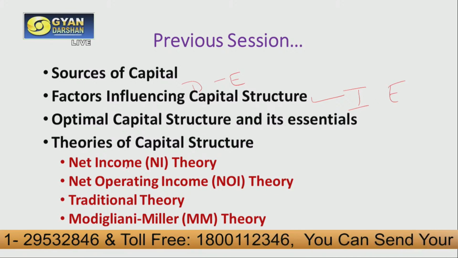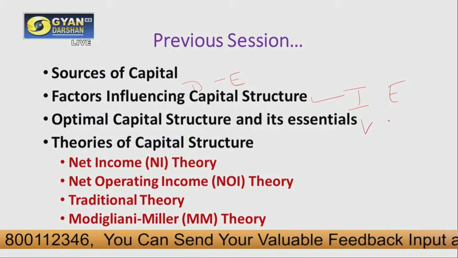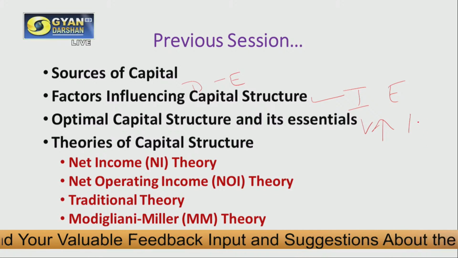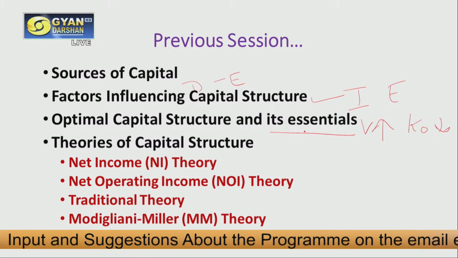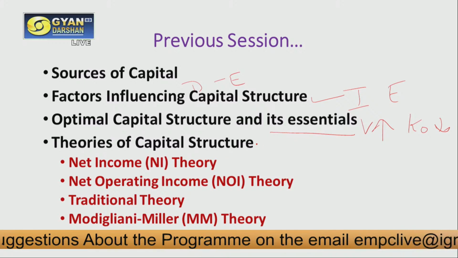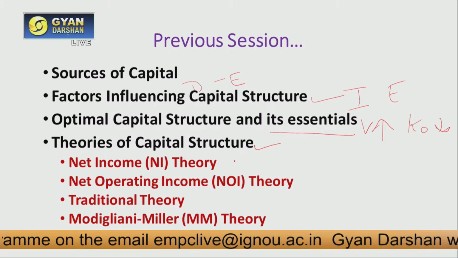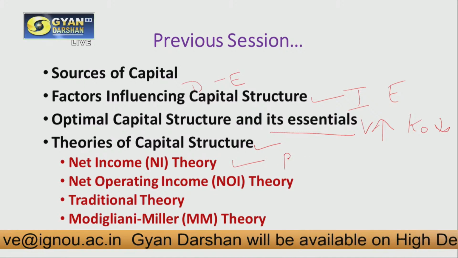We also talked about the optimal capital structure, which helps us in increasing the value of the firm and reducing the overall cost of capital. We talked about the essentials of optimal capital structure, and we just started with the theories of capital structure, in which we talked about the net income theory, which is called the relevance theory of capital structure.